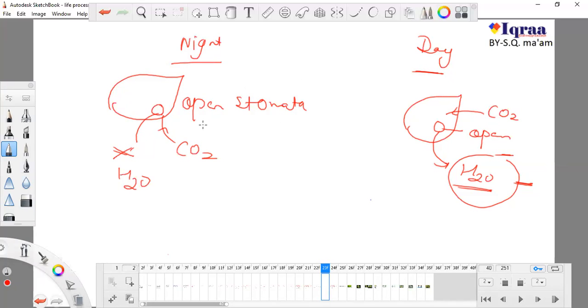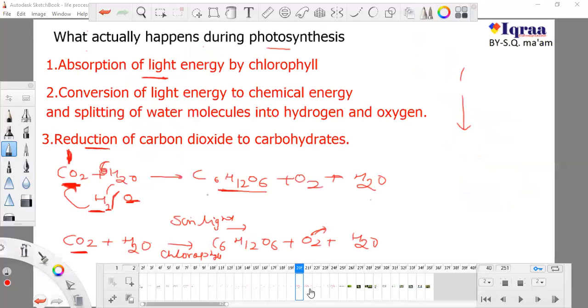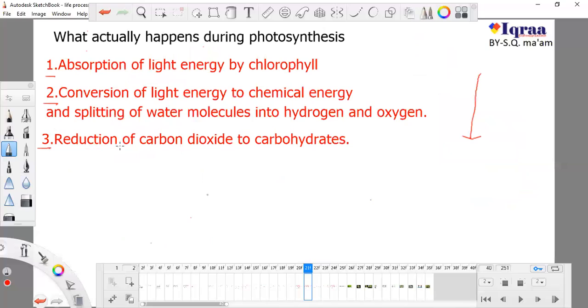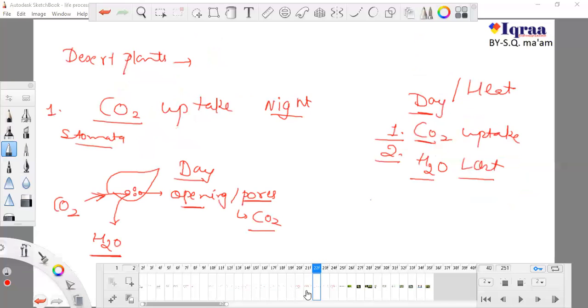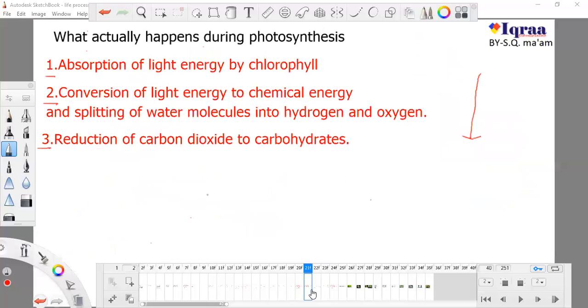They absorb carbon dioxide by opening their stomata at night. For a normal plant, the common steps of photosynthesis start in the day with absorbing light energy. But for a desert plant, the start of the photosynthesis reaction occurs at night time.